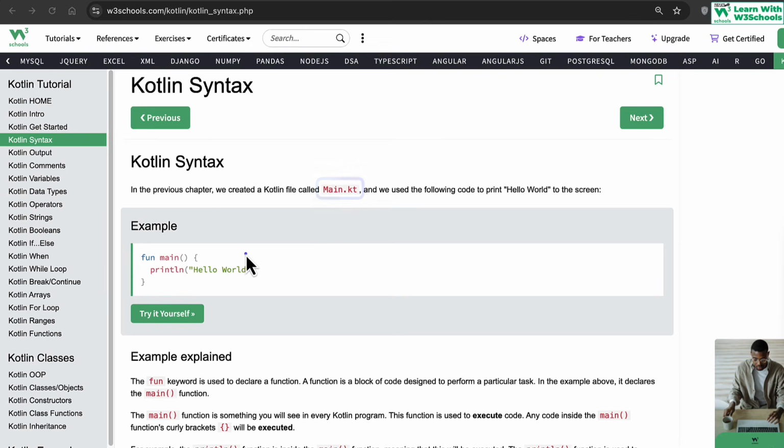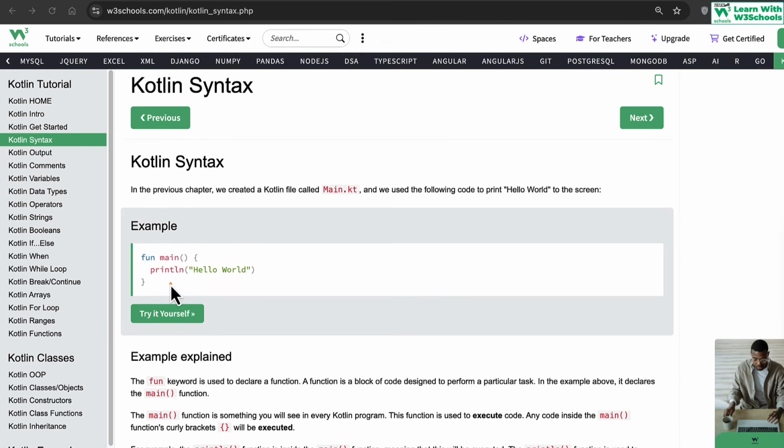Then every Kotlin program starts with the function main. We use the word fun as a short form for function, define a function name, and then open and close brackets. So main basically becomes the major thing. The fun keyword is used to declare a function. It tells Kotlin that we are declaring a function. A function is a block of code designed to perform a particular task. In this example, it declares a main function that performs some task, which is printing a statement.